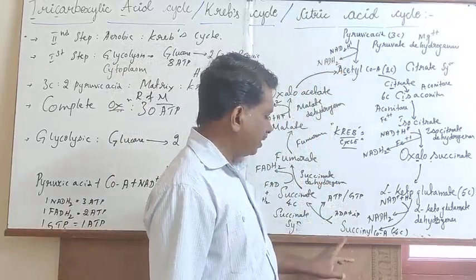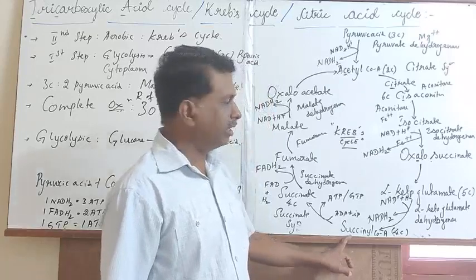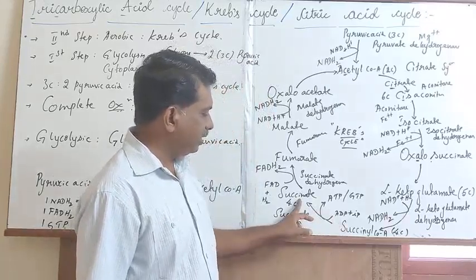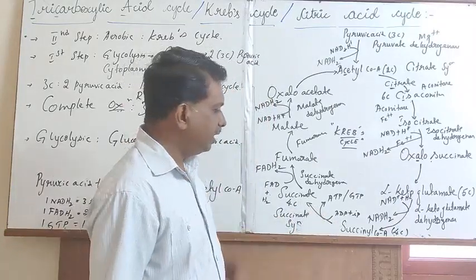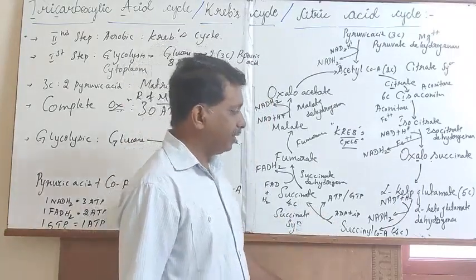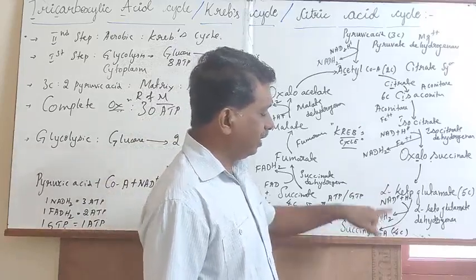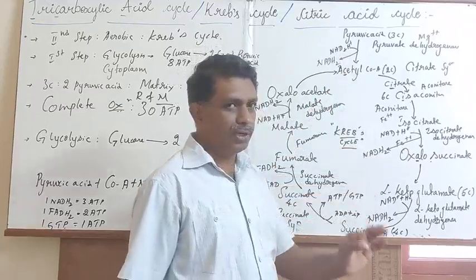The 4 carbon containing compounds in the citric acid cycle are succinyl-CoA and succinate.